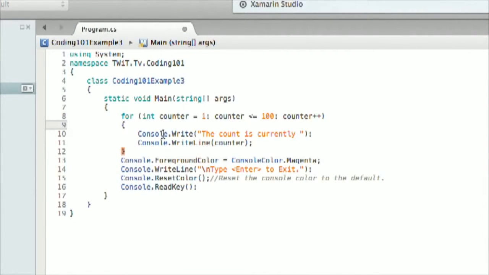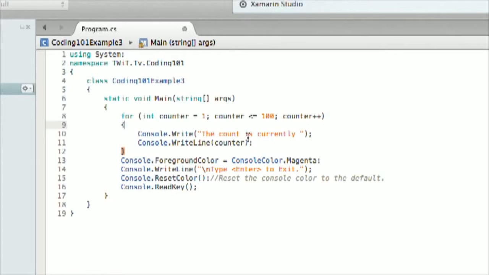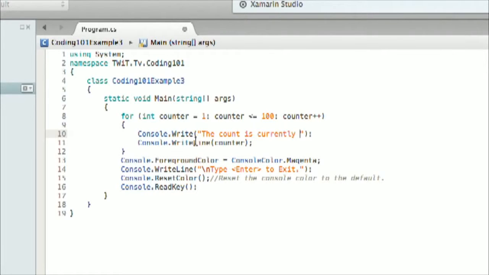And then down here at the bottom, I just included this console write. The count is currently blank, so I have a little space here for the number. At the end, it's just a write, so it's not going to enter down to another line. Down here it says console write line counter. So that basically means it's going to say the count is currently whatever the counter number is, and then after that, we use the write line to enter down to another line.